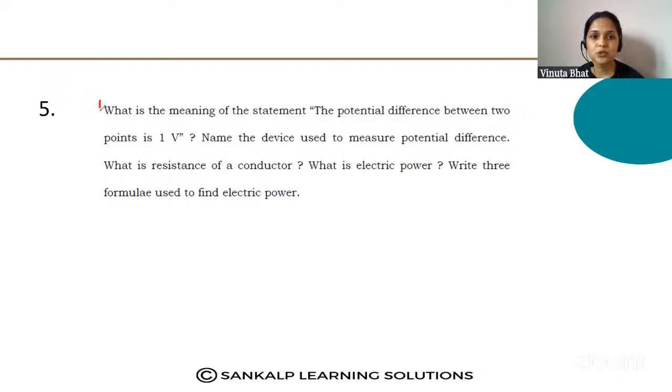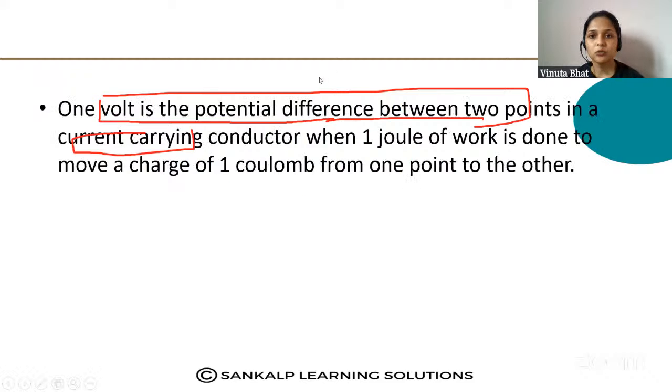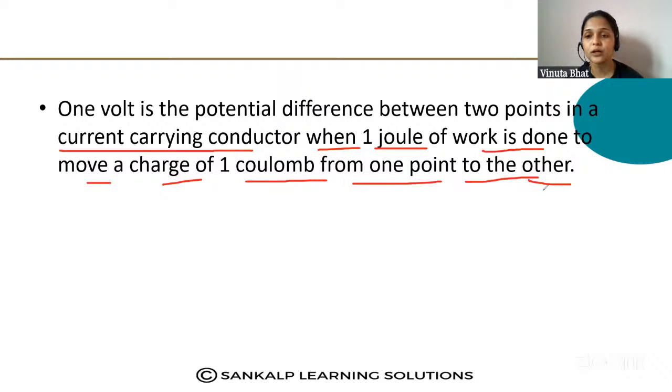Here, the first question is, what is the meaning of the statement: the potential difference between the 2 points is 1 volt? So this is the first question. Write down this question. So what is the answer? 1 volt potential difference between the 2 points in a current carrying conductor when 1 joule of work is done to move a charge of 1 coulomb from one point to the other.